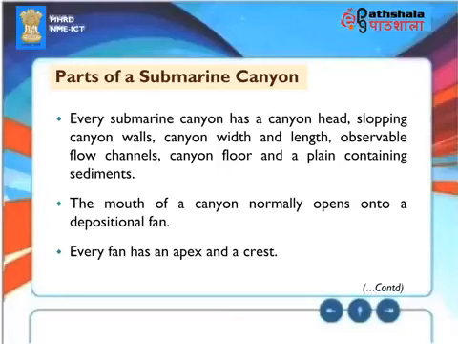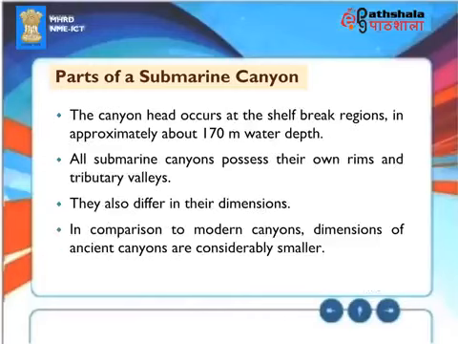Every fan has an apex and a crest. The canyon head occurs at the shelf break regions in approximately 170 meters water depth. All submarine canyons possess their own rims and tributary valleys. They also differ in their dimensions. In comparison to modern canyons, dimensions of ancient canyons are considerably smaller.